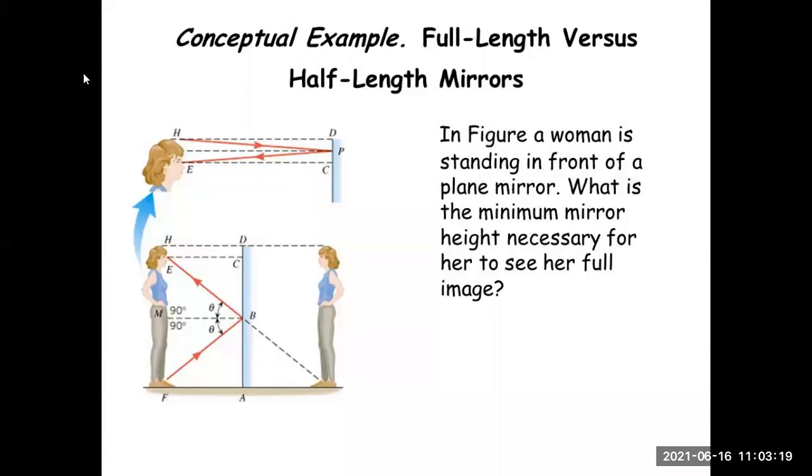Whereas in the second image, you can see the woman standing in front of the mirror and she is able to see her whole image from the head to the toe in the mirror. Isn't it interesting to find out what should be the minimum height of the mirror situated in everybody's home? So what should be that specific height?